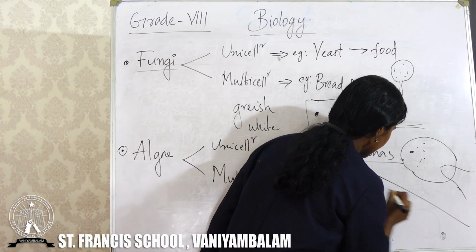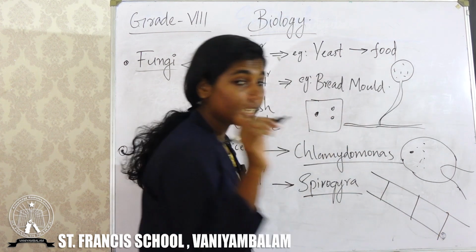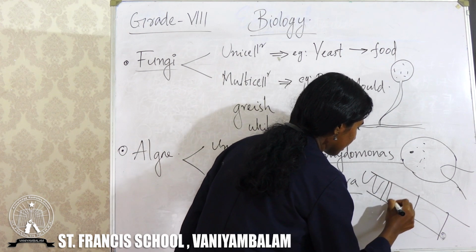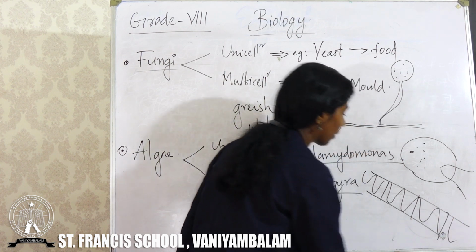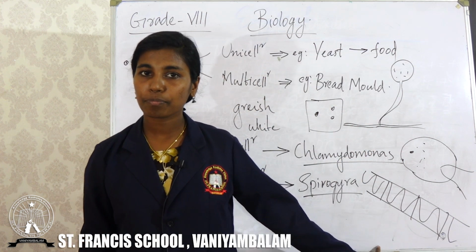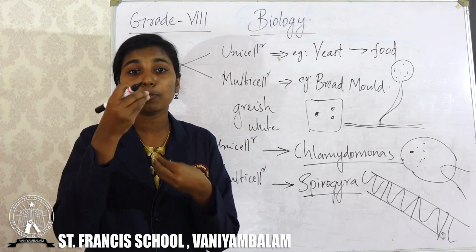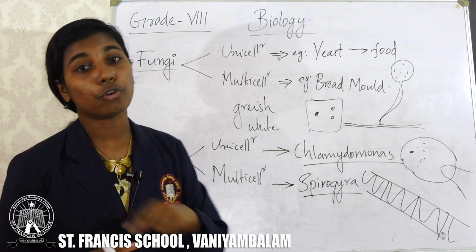It is multicellular, and there will be a ribbon-like structure inside, like this. So this is Spirogyra. Do you know this Spirogyra is edible? That means we can eat Spirogyra and it is very costly, but it is very good for your health.